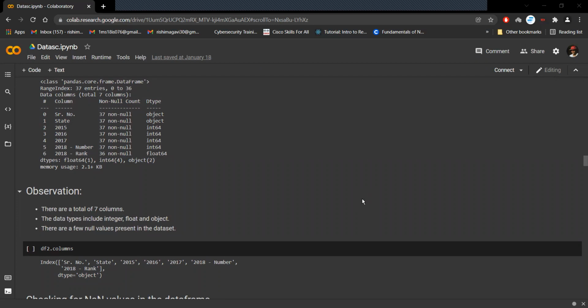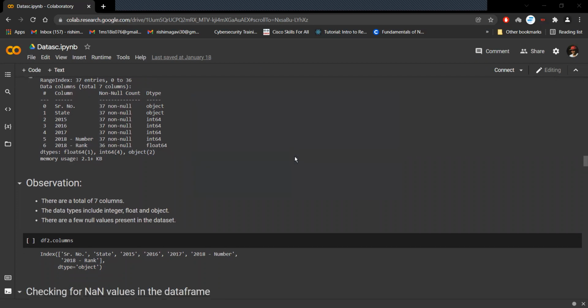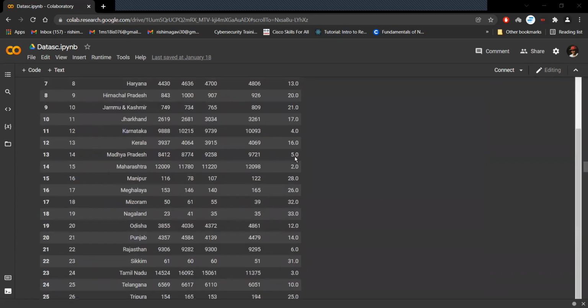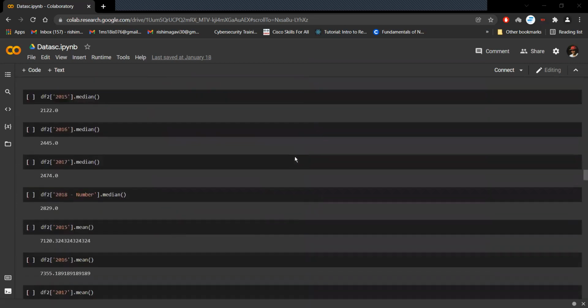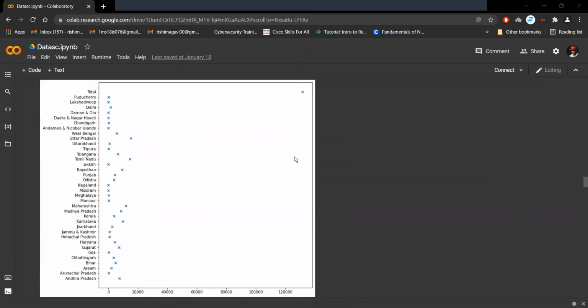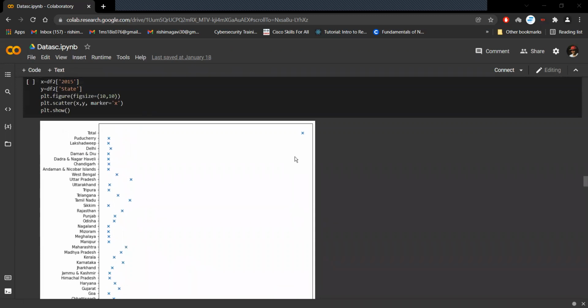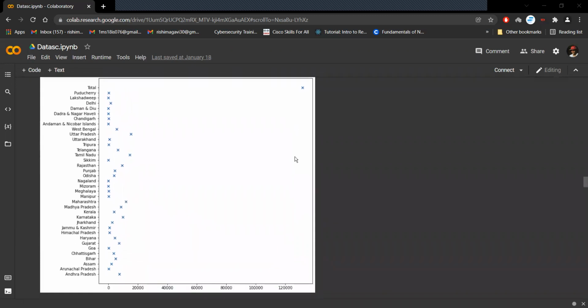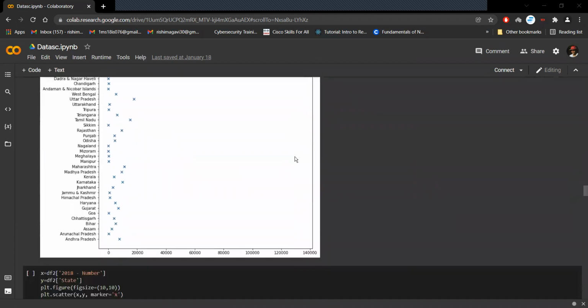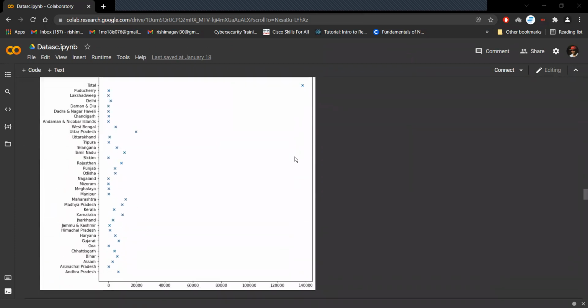There are a few null values present in the dataset. We replaced these null values with NaNs and further replaced that with 0. There was only one missing value, which was replaced with 0, forming a clean data set. Scatterplot graphs were plotted year-wise with relation to number of accidents in the respective states. This is 2015, this is 2016, this is 2017, and similarly, this is 2018.